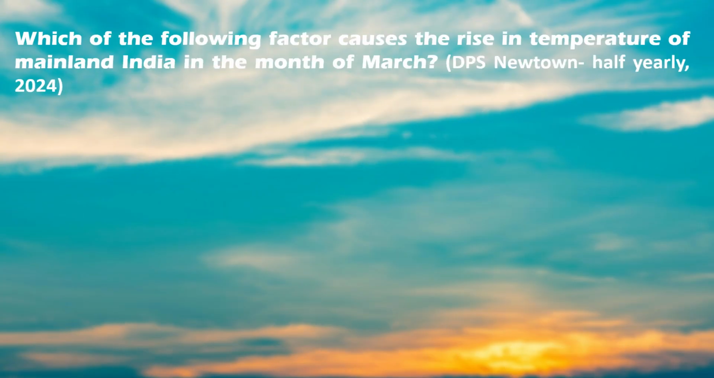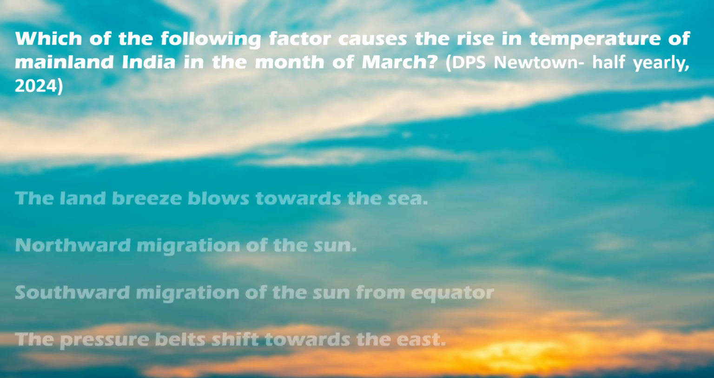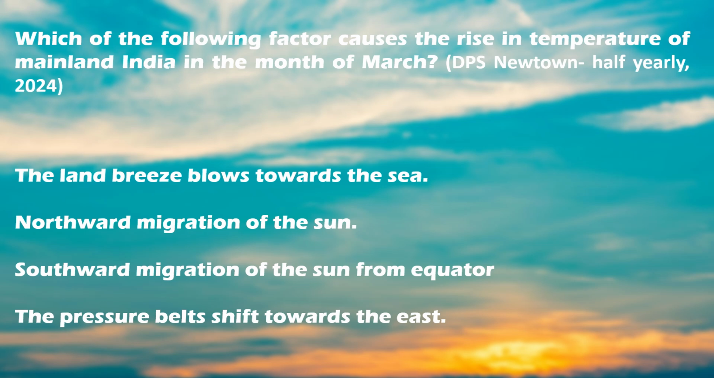And the next question is, which of the following factors causes the rise in temperature of mainland India in the month of March? And the options are the land breeze blows towards the sea, northward migration of the sun, southward migration of the sun from the equator, and the pressure belts shift towards the east. Here the correct option would be northward migration of the sun, because during the summer season the sun migrates towards the Tropic of Cancer from the equator.